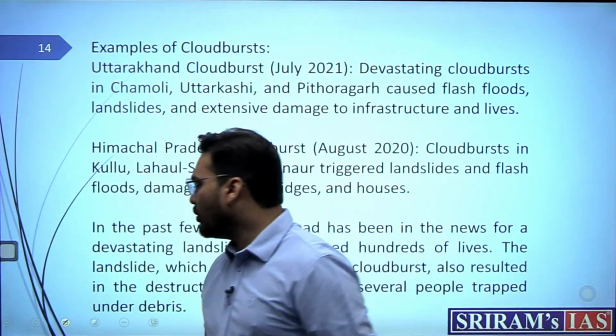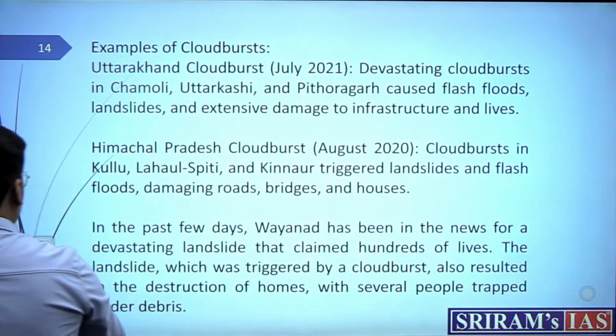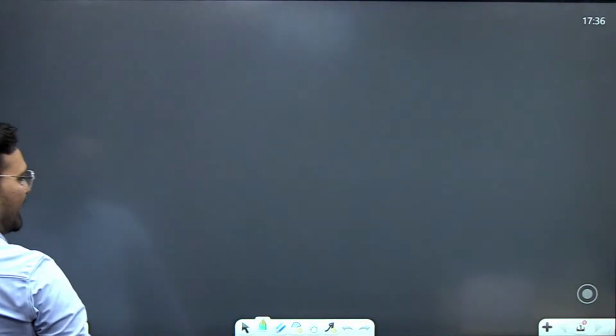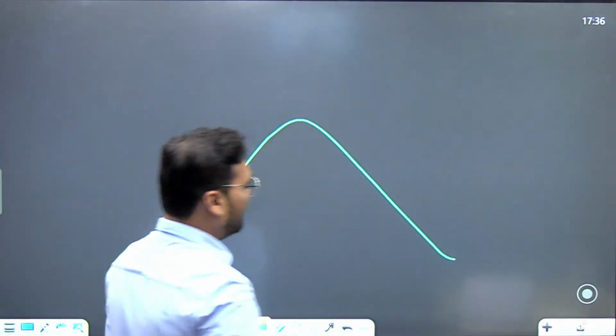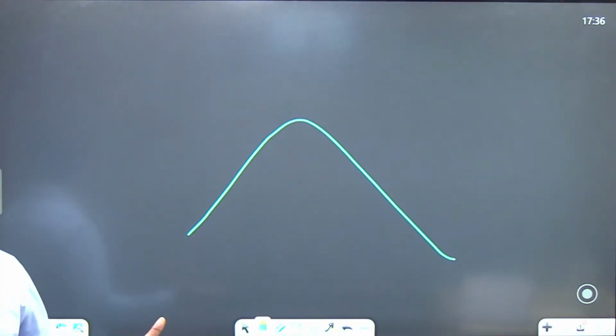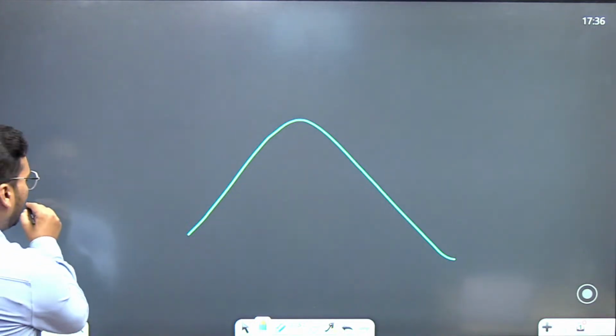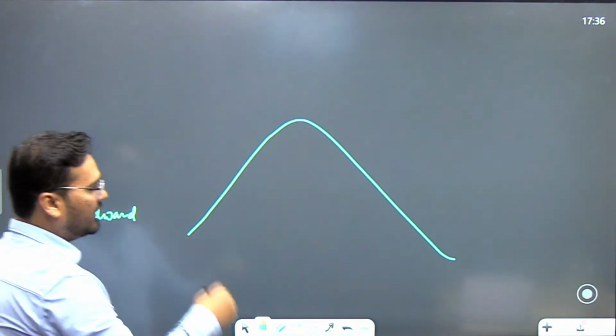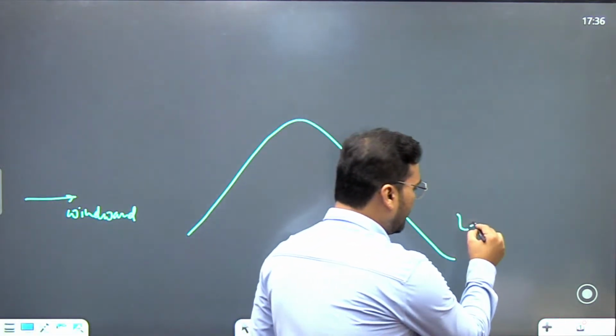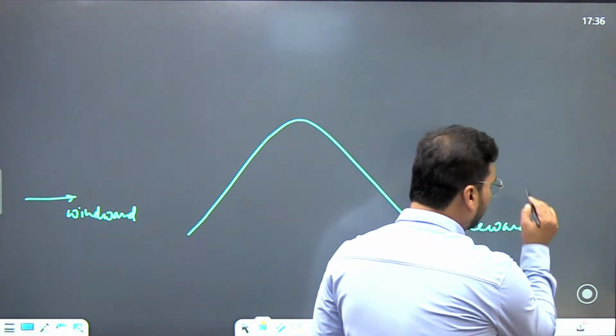So what is a cloudburst? Let me become a teacher, which I am. Suppose this is a mountain. There are two slopes. Suppose this is the windward slope and this is the leeward slope.